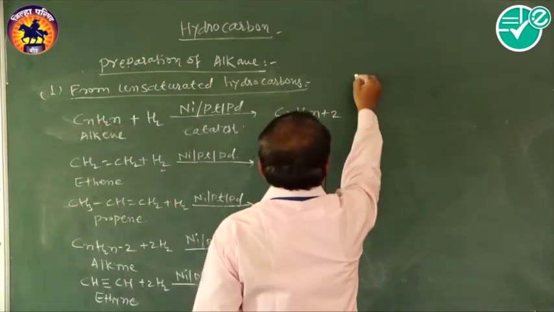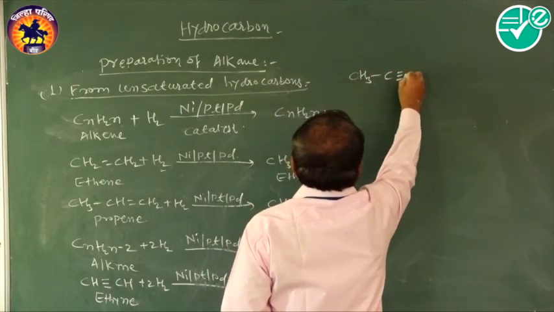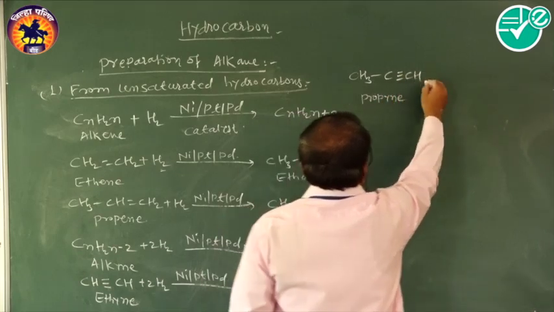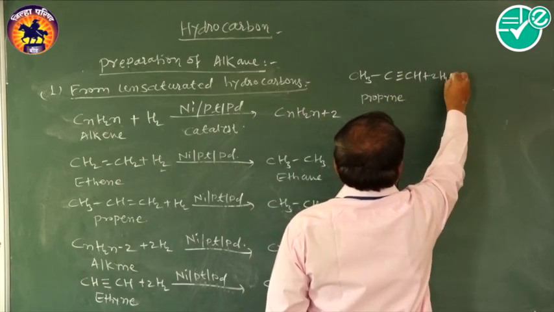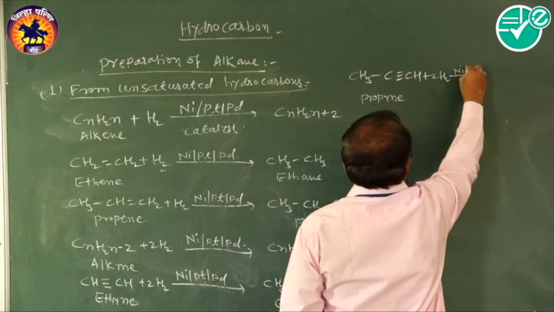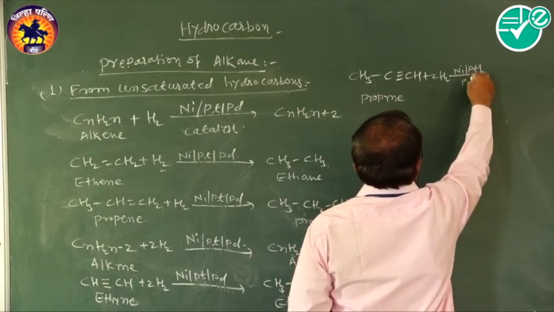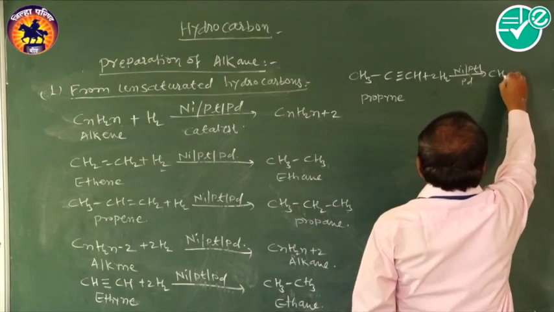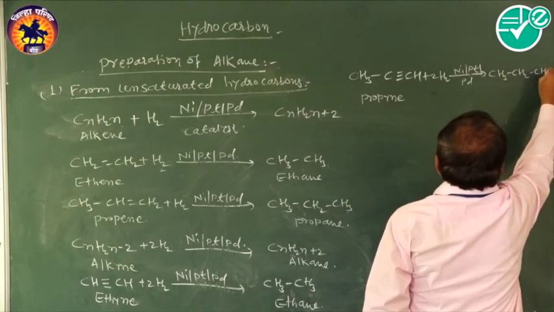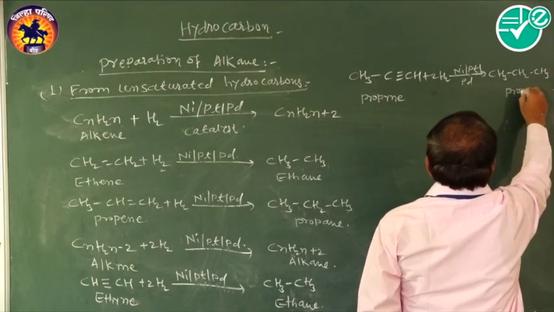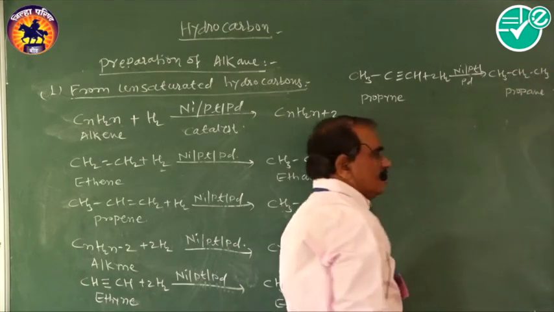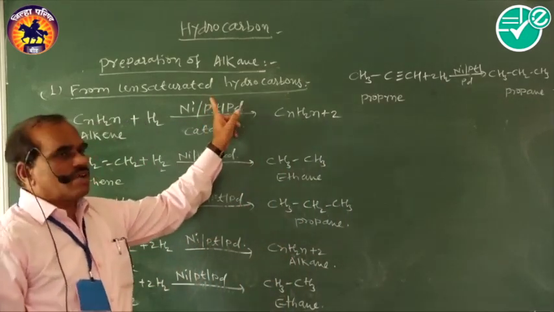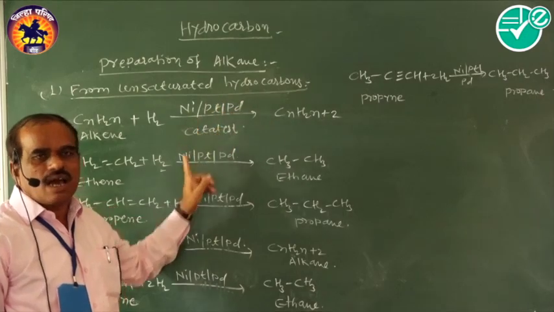Or another example we have taken again, CH3C≡CH, that is propyne, plus 2H2 in the presence of nickel, platinum or palladium. Then there is an addition of 4 hydrogen atoms, giving CH3CH2CH3, that is propane. In this way there is a formation of alkane by using unsaturated hydrocarbons, that means alkenes and alkynes.